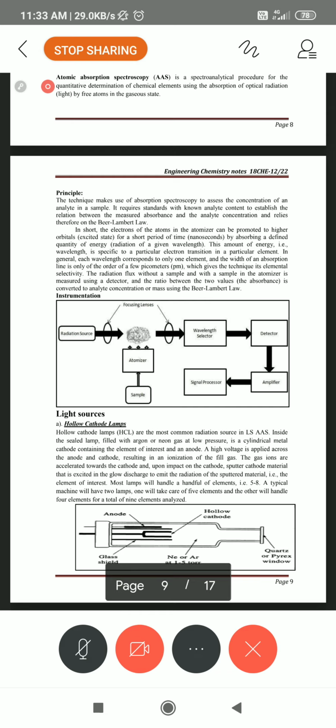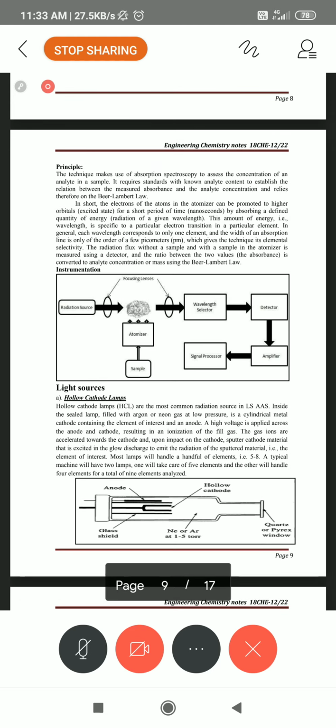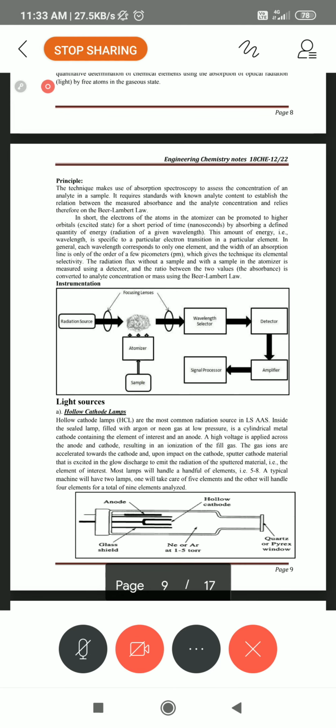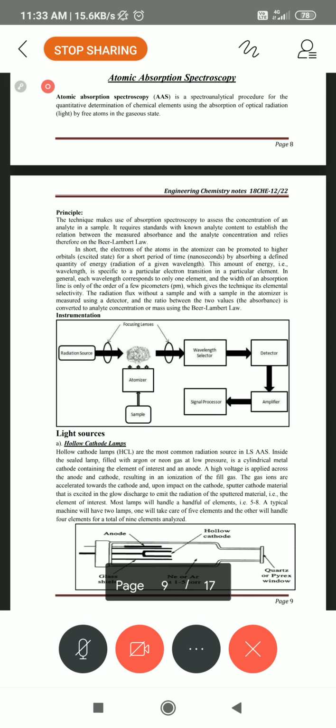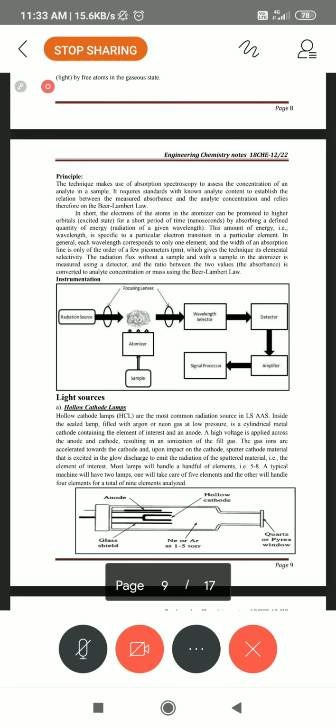There are four types: barrier layer cells, photosensitive tubes, photomultiplier tubes, and photoconductive cells. Usually we use photomultiplier tubes for recording, whether it is 20 ppm, 40 ppm or 60 ppm. Whatever ppm we have taken, no problem.